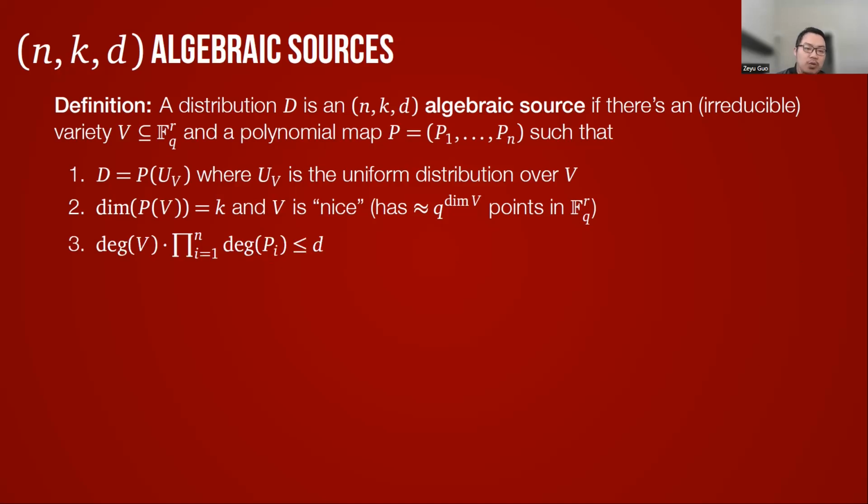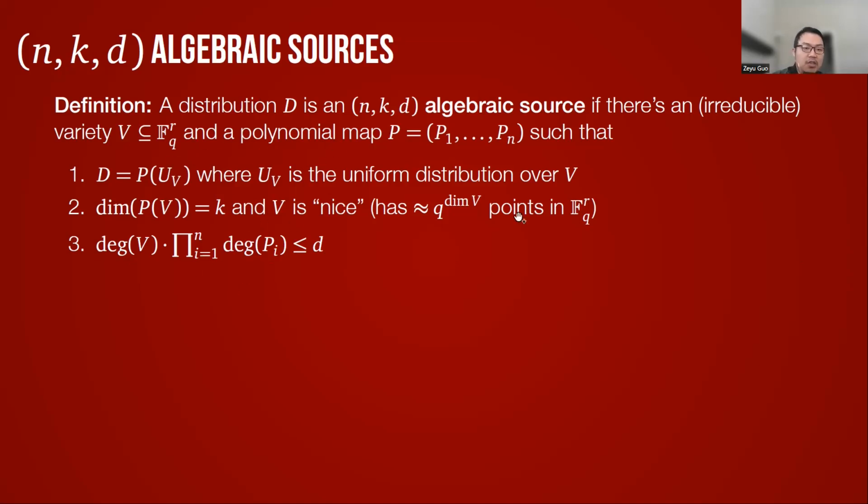Finally, V is not too complicated, in the sense that the degree of V times the product of the degrees of the P_i is at most d. In our paper, we actually use some more general, more relaxed conditions, but here, for simplicity, let's just use these conditions.